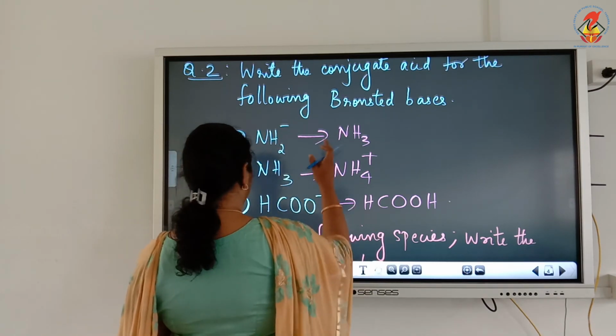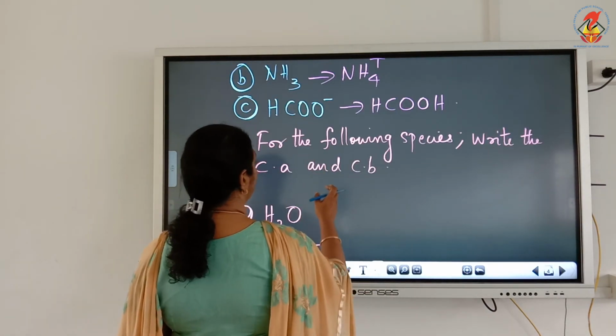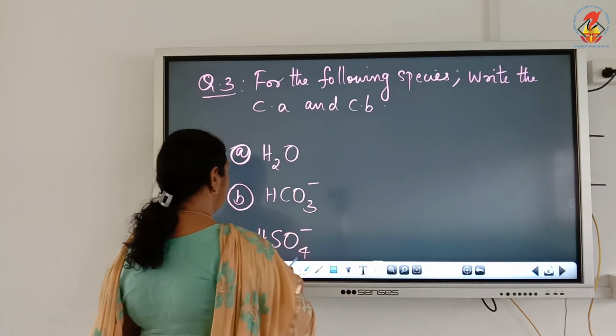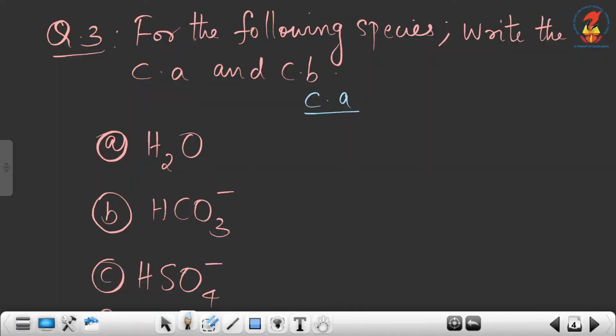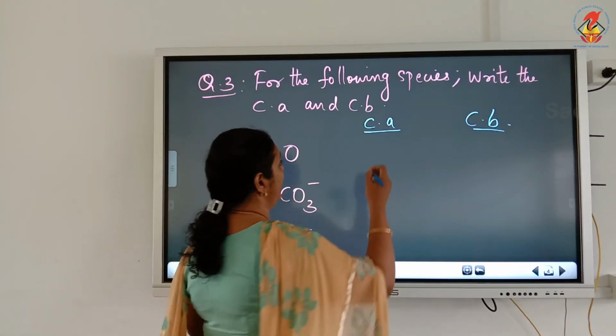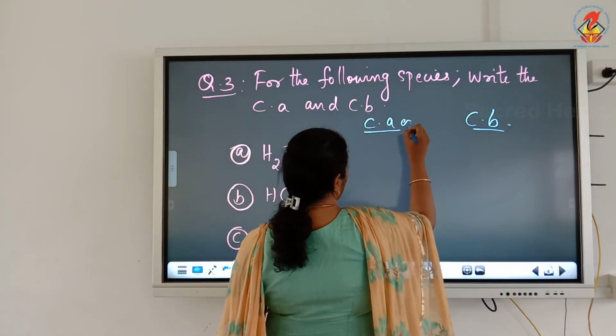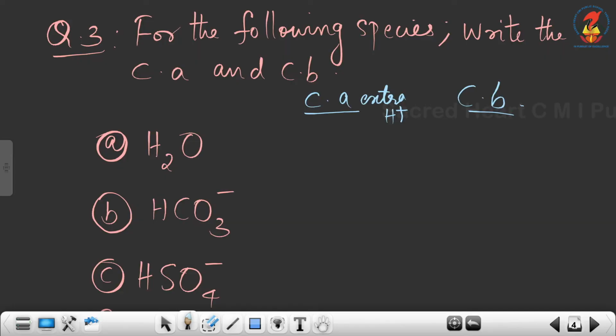Now question number 3. For the following species, write the conjugate acid and conjugate base. Both you have to write. So I am writing 2 columns, conjugate acid and conjugate base. Conjugate acid means 1 extra proton, and conjugate base means 1 less proton.